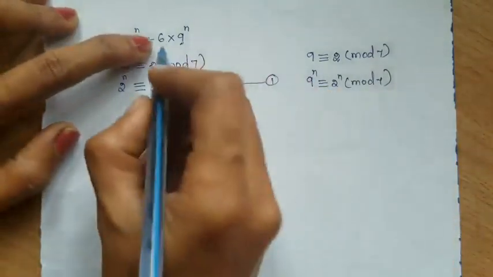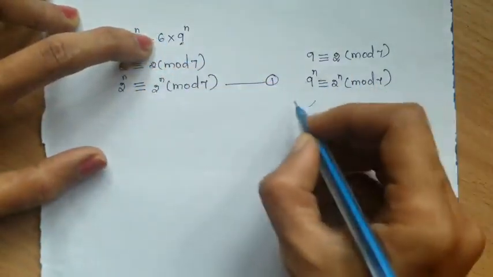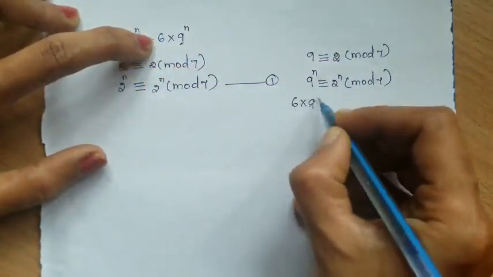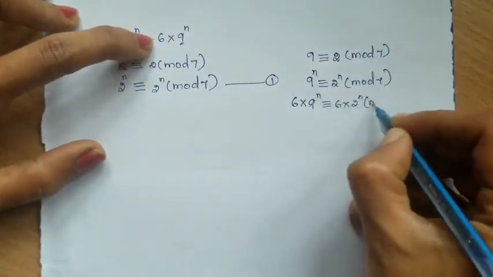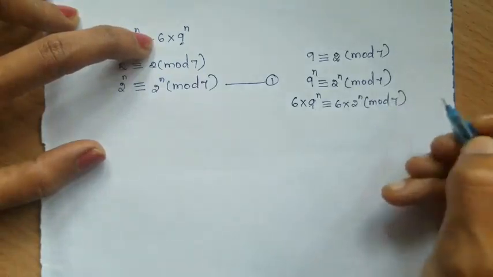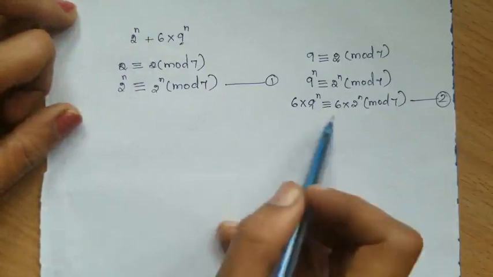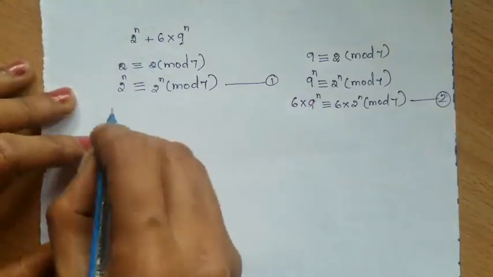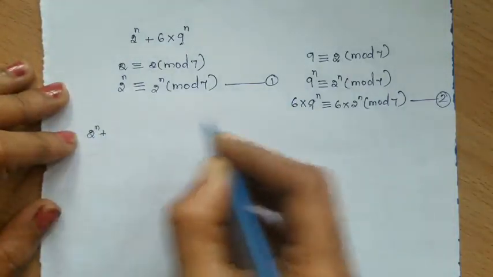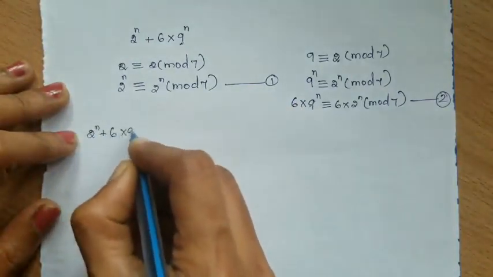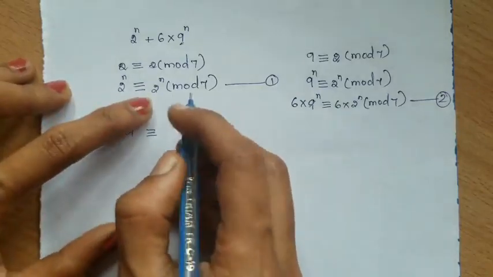Now we are going to multiply 6 on both sides because we need this. That's why we are multiplying 6 on both sides, so that you will get 6 into 9 power n congruent to 6 into 2 power n mod 7. Okay. Now take this as equation number 2. Now add both equations 1 and 2. First add the left sides. You will get 2 power n plus 6 into 9 power n congruent to, then add the right sides.